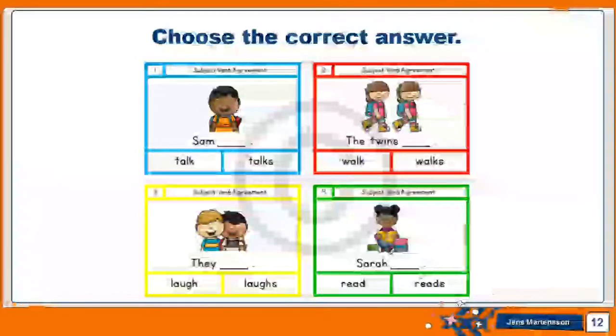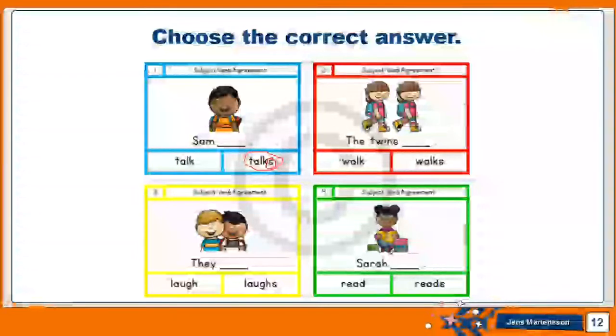All right, so let me discuss the first one with you. Sam is one person, singular subject. So I need to choose talks. Why talks? Because singular subjects should take the actions or the verbs mainly that end with an S. In the present tense, the verb should end with an S when the subject is singular.